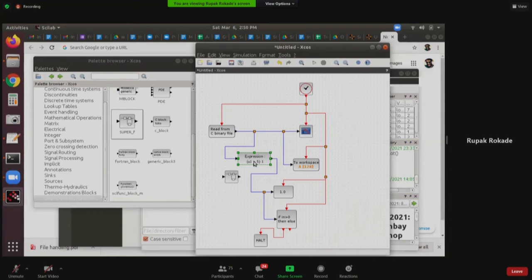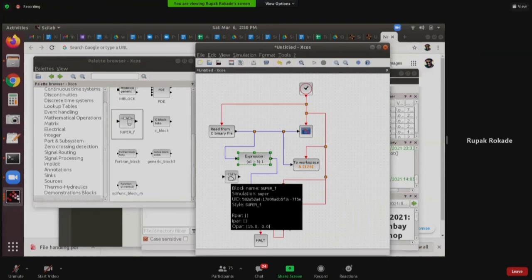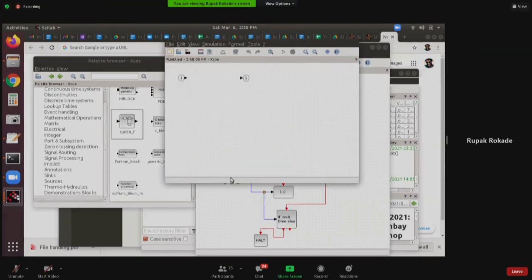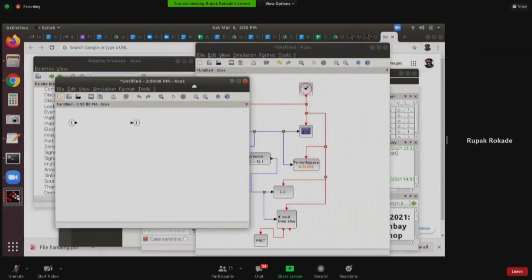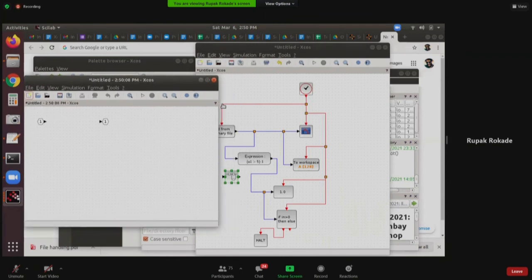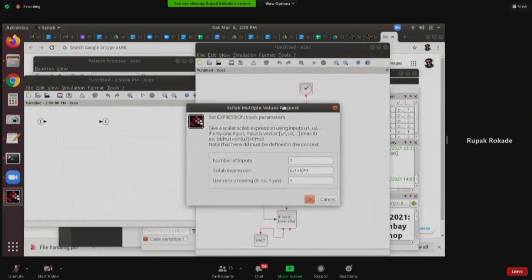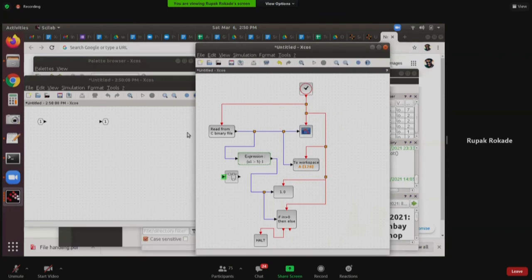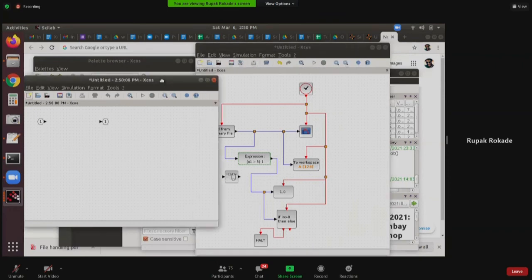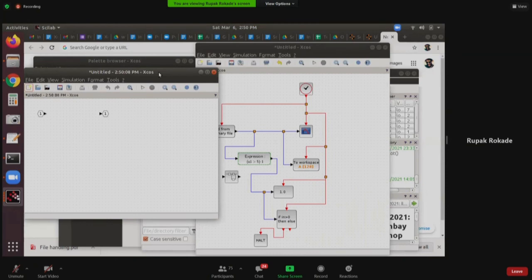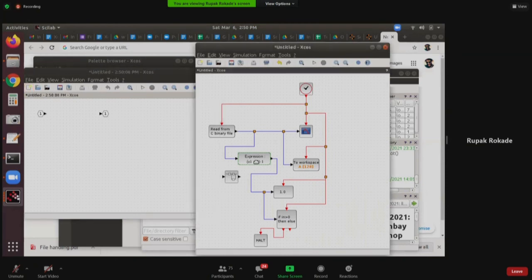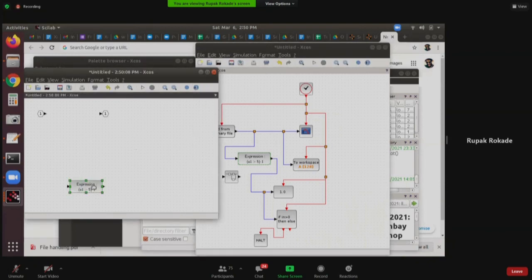So what I will do is I will put this expression block inside the superblock. How will I do that? I'll double click on the superblock. It will open a window. It will not open a parameter window. For example, if I double click on this expression, it opens a multiple value request window, right? Where I can put the values. But when you double click on a superblock, it opens another canvas, on which you can make an XCOS diagram. So here, I'll copy and paste, Control C and Control V.